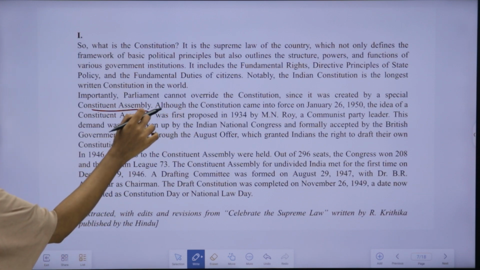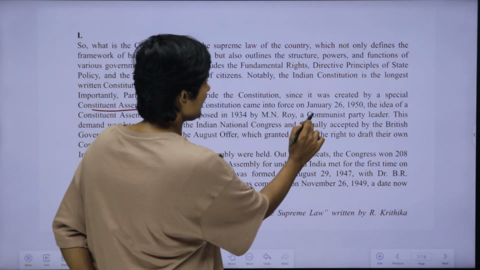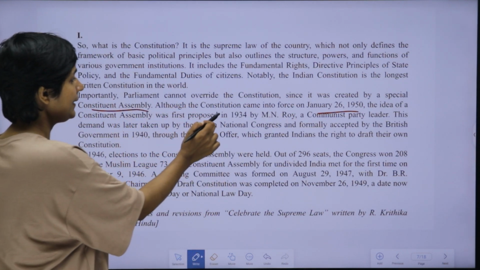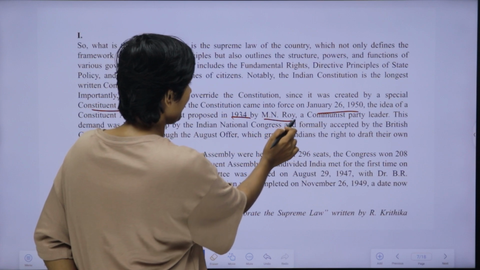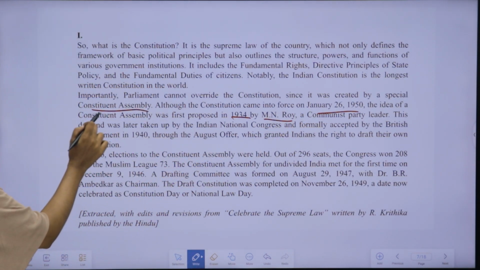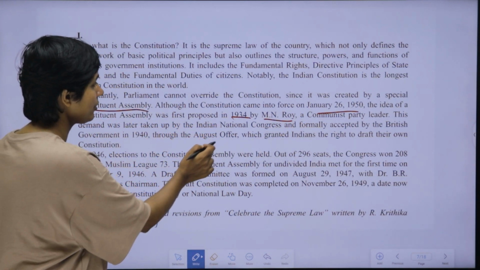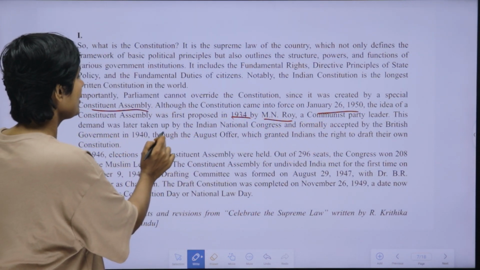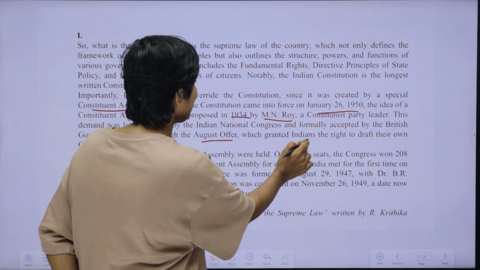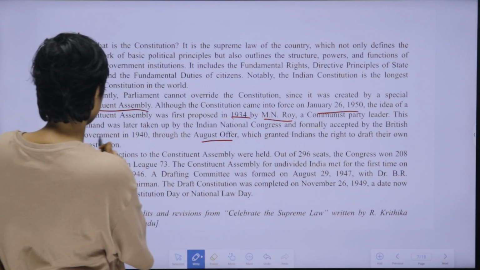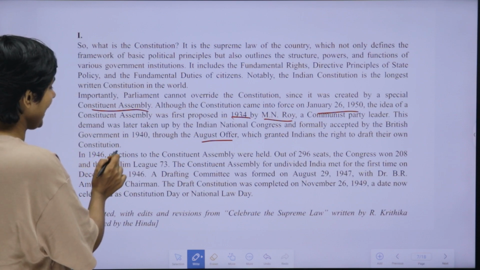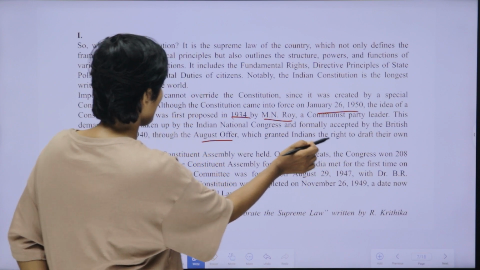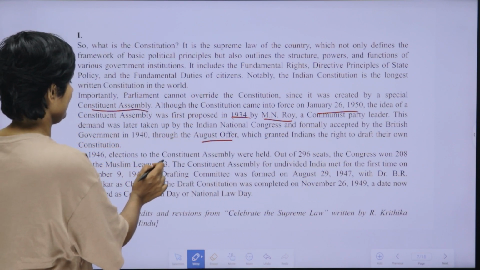Although the Constitution came into force on January 26, 1950, the idea of a Constituent Assembly was first proposed in 1934 by M.N. Roy, a Communist Party leader. This demand was later taken up by the Indian National Congress and formally accepted by the British government in 1940 through the August Offer, which granted Indians the right to draft their own constitution. In 1946, elections to the Constituent Assembly were held. Out of 296 seats, the Congress won 208 and the Muslim League 73.